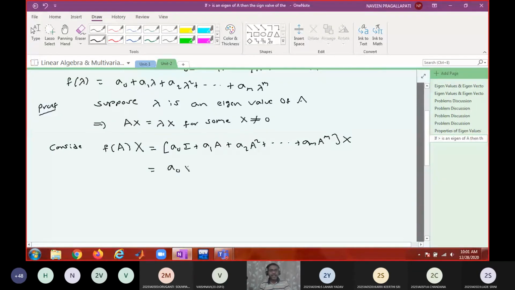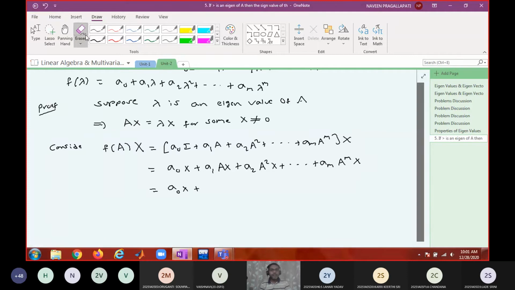A naught I into x is a naught x, plus a1 A x plus a2 A square x and so on plus am A power m x. Now what is each term? A x is lambda x. So a1 into lambda x, plus a2 into what is A square x?